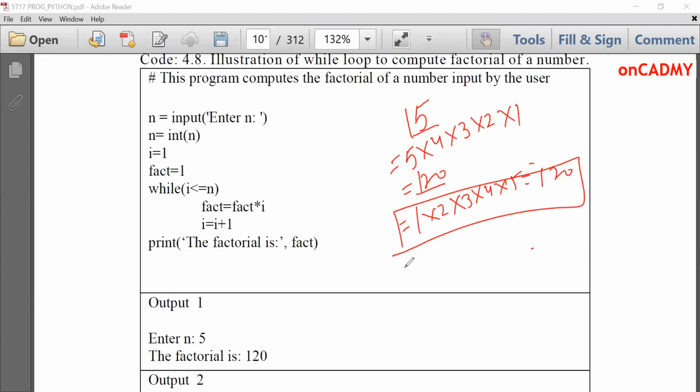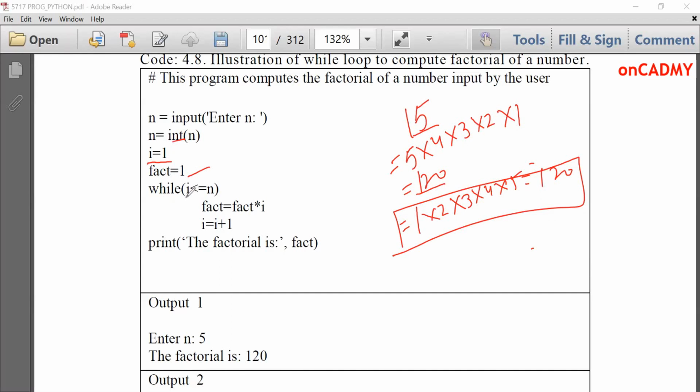So we have to implement this program by using while loop. User will just give an input of a number, just as we have given 5. And then factorial of that number will be computed. So let's start the program. N is equal to input, enter n. Then this will be converted into integer. Then we have declared a looping variable I is equal to 1 and fact is equal to 1. Fact is a variable where the result will be stored.